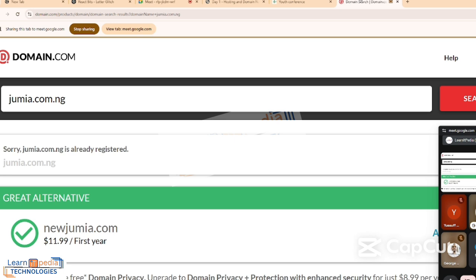When you see Jumia.com, Jumia is a business name. .com is an extension. When you join them together, it becomes a domain. Do you get it now? So when I say Learnitpedia Technologies, then I go and buy .com, Learnitpediatechnologies.com becomes a domain. Just know that business name plus extension equals domain. Extensions are .com, .org, .net, and all of that.